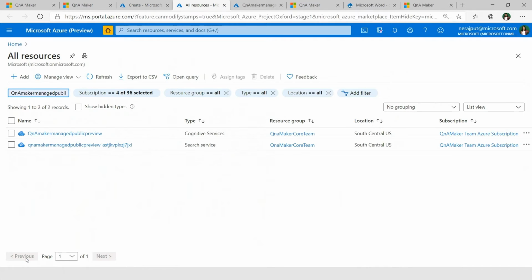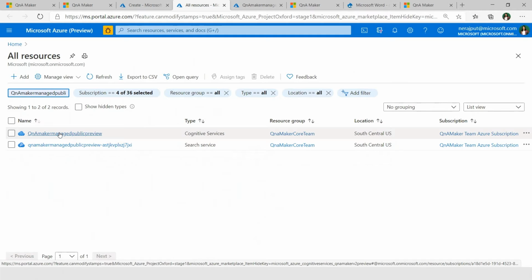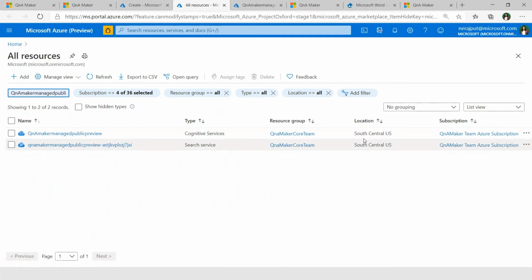And now this is how your resources get created. People who have already used QnA Maker must know that as of now you see five resources: the QnA Maker resource, app service plan, Azure Search service, and Application Insights. But here, there are only two resources that you need to think of or manage. So it's quite easy for the customer and it reduces those pain points at their end. If you click on this QnA Maker Manage preview, this is a resource of type cognitive service, and you can see the location is the same now. So it's supporting end-to-end region support.